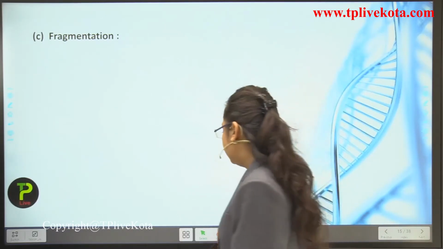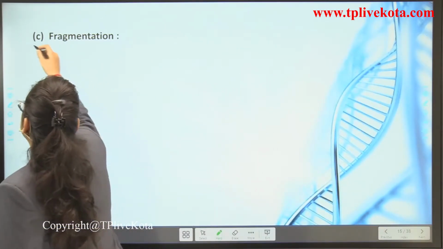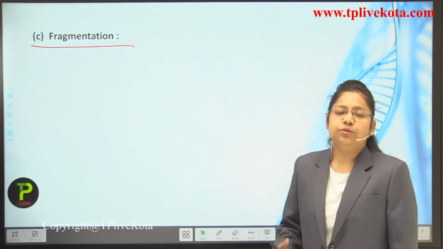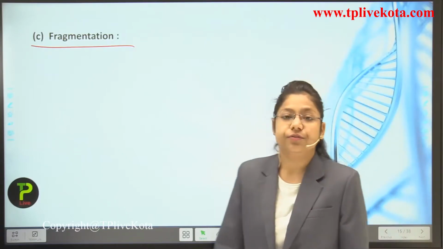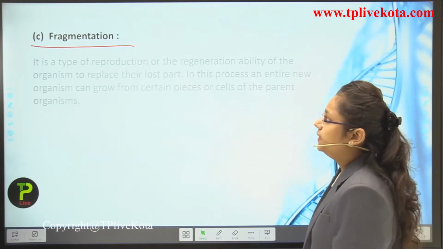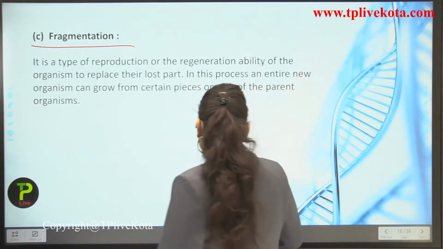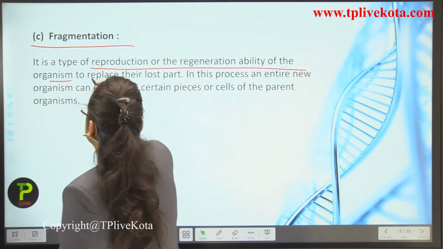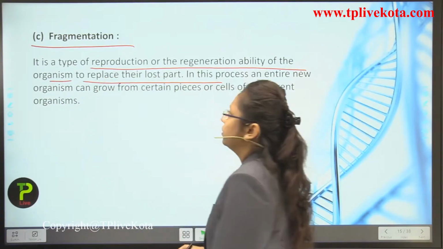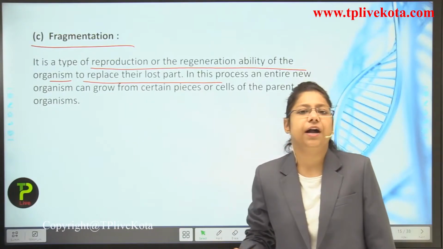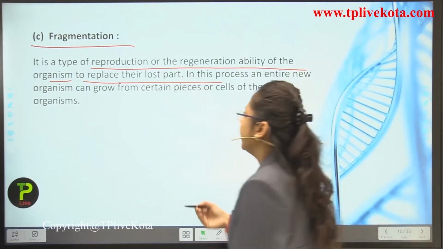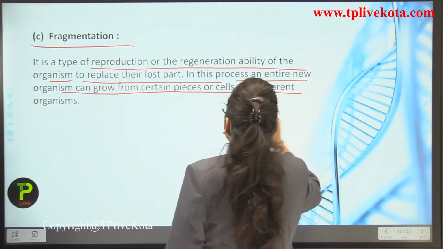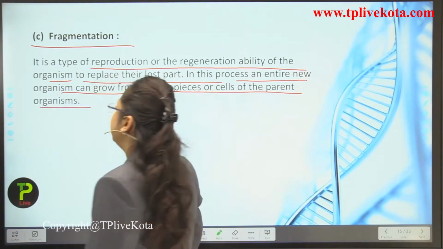Now, the third type of asexual reproduction is known as what? Fragmentation. Now, students, as it is the third type of asexual reproduction, let us see what fragmentation means. It is a type of reproduction, or the regeneration ability of the organism to replace its lost part. The lost part will be replaced. In this process, an entire new organism can grow from certain pieces or cells of the parent organism.